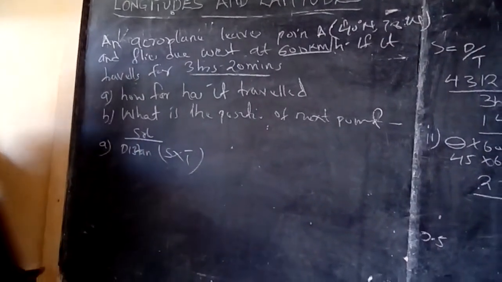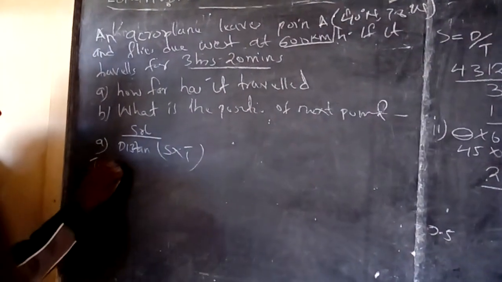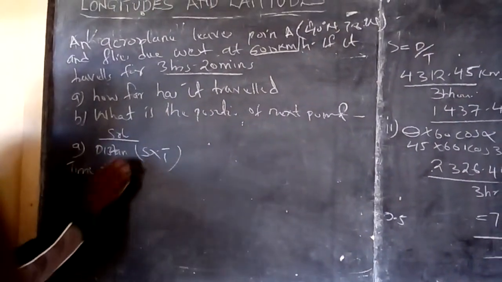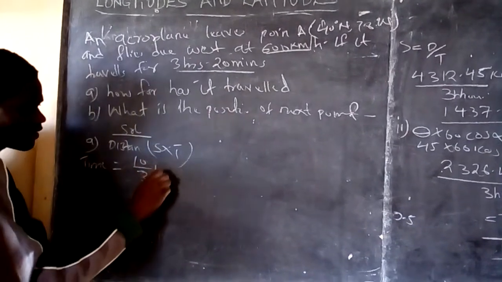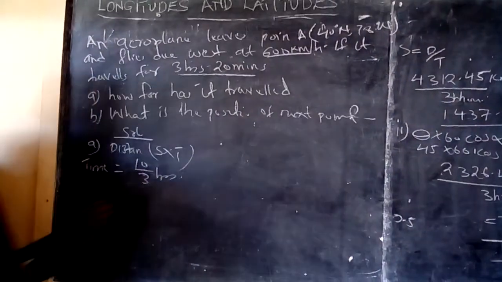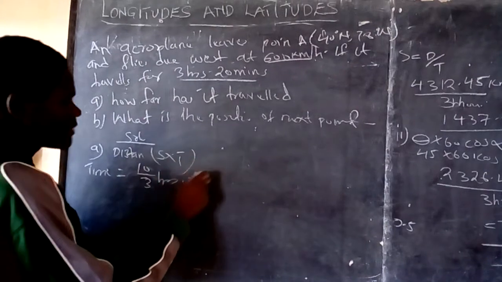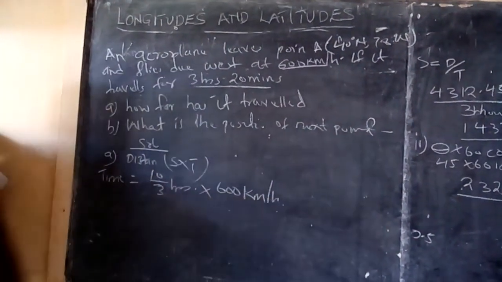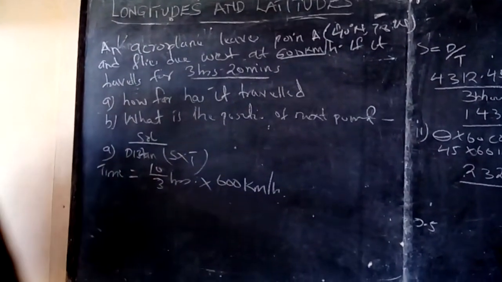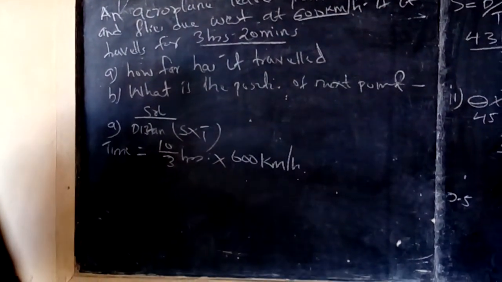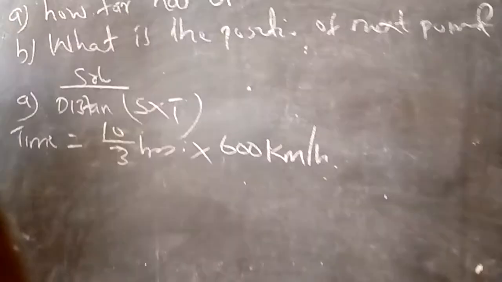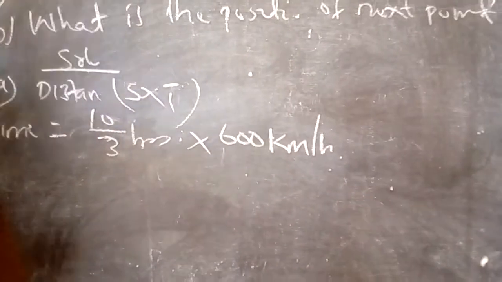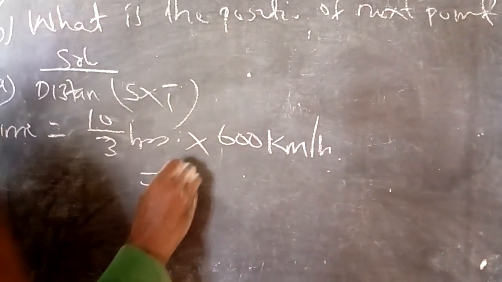So the time is 3 and 1 over 3, that is 10 over 3 hours. 10 over 3 hours times the speed, which is 600 kilometers per hour. 10 over 3 times 600, meaning the distance traveled is 2,000 kilometers.